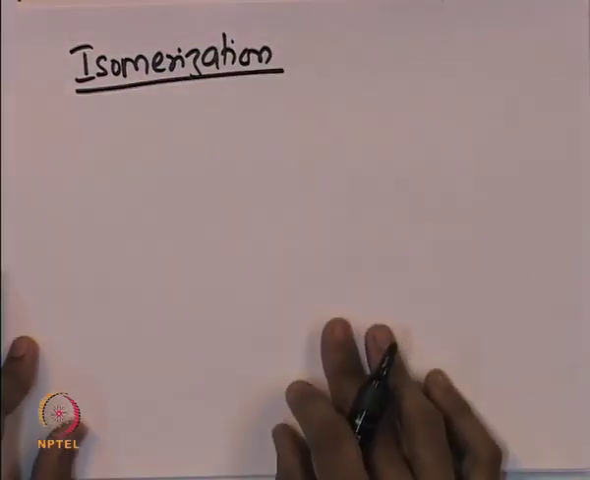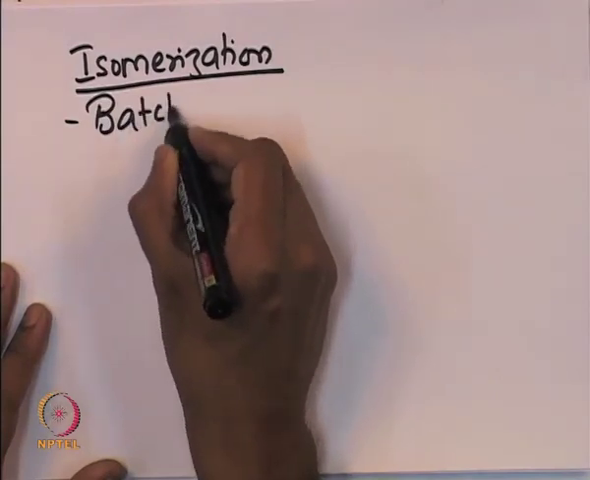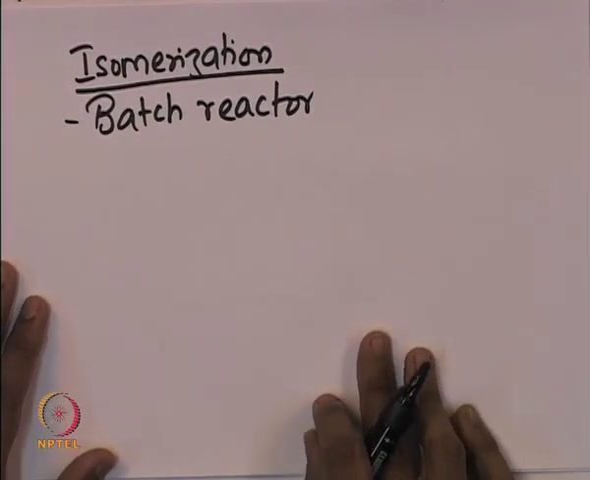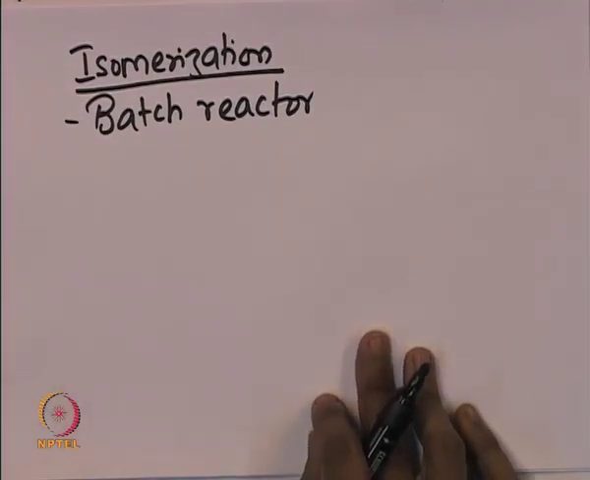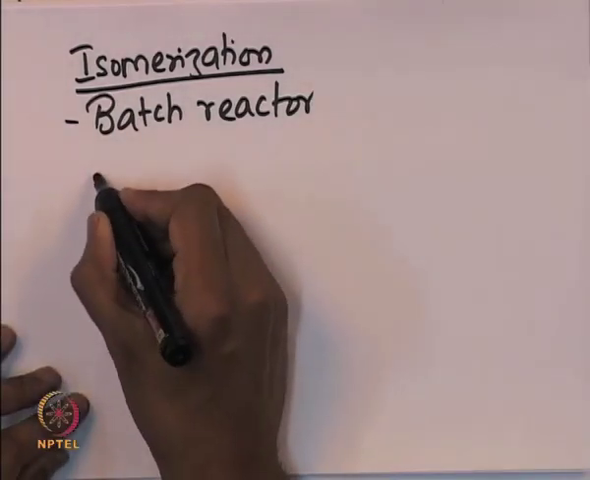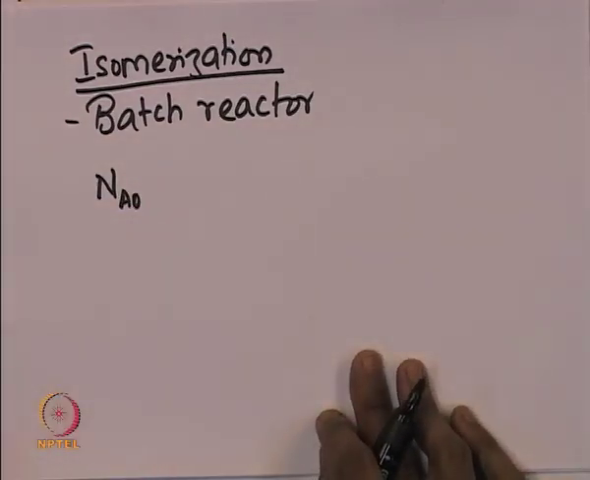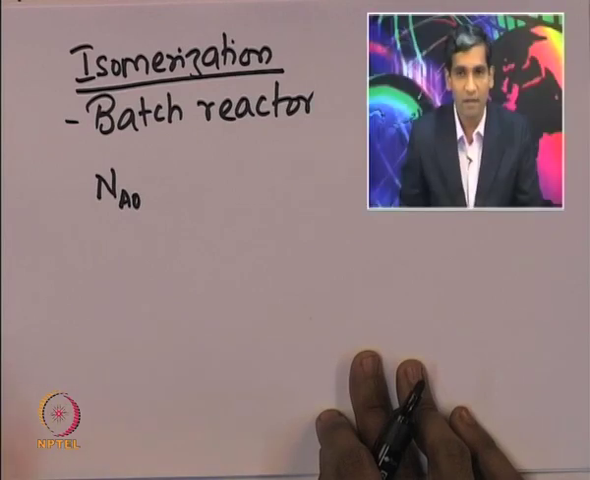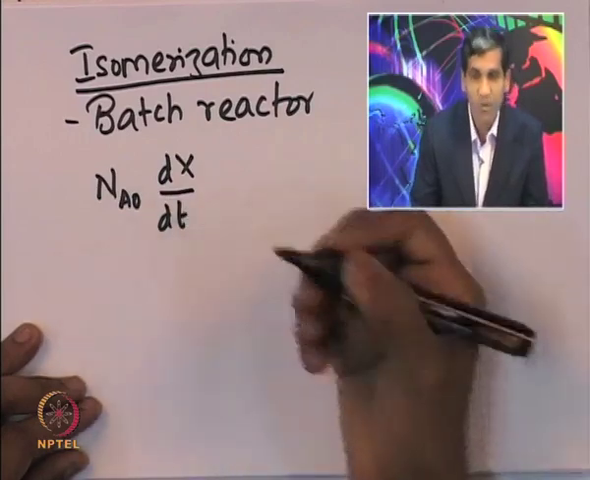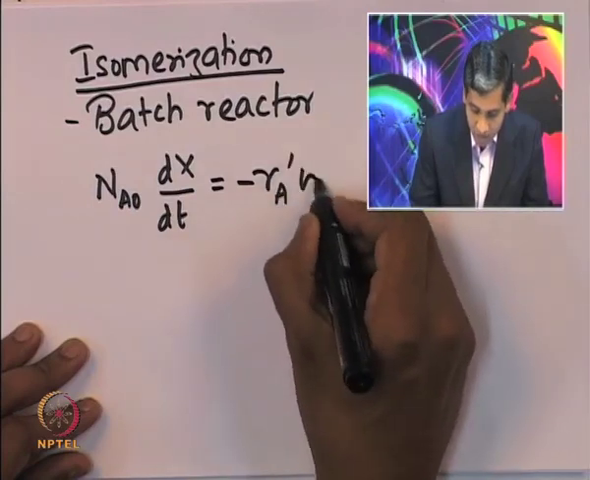So, let us look at the isomerization process, and let us consider a batch reactor. The mole balance in the batch reactor for conducting a reaction is given by N_A0, which is the number of moles of the reactant A while starting the reactor, multiplied by dX/dt, where X is the conversion and t is time, is given by minus r_A prime into W.